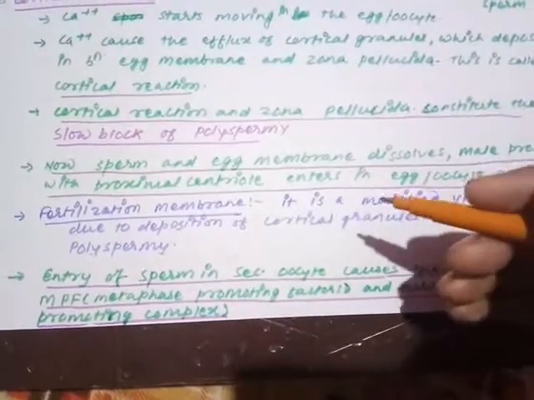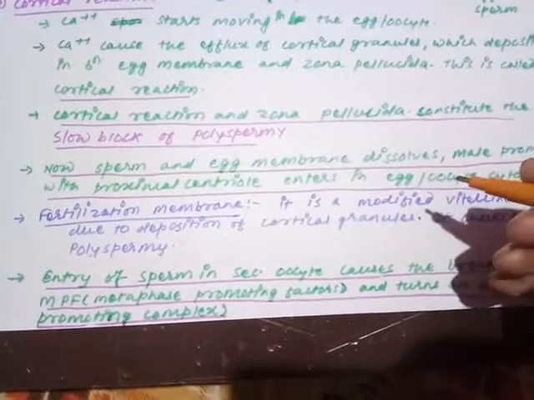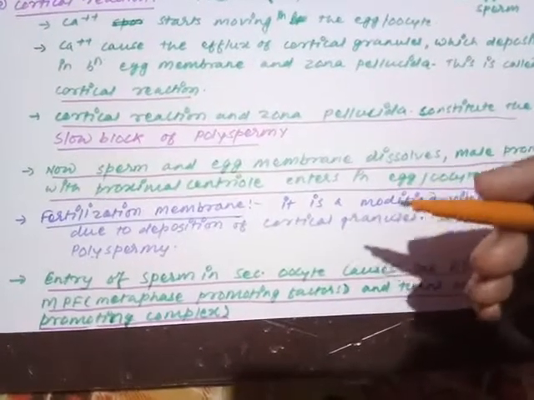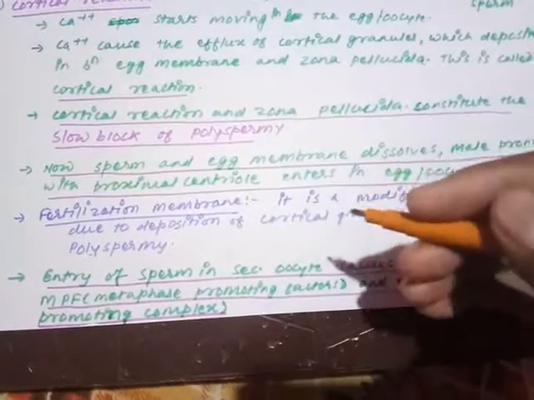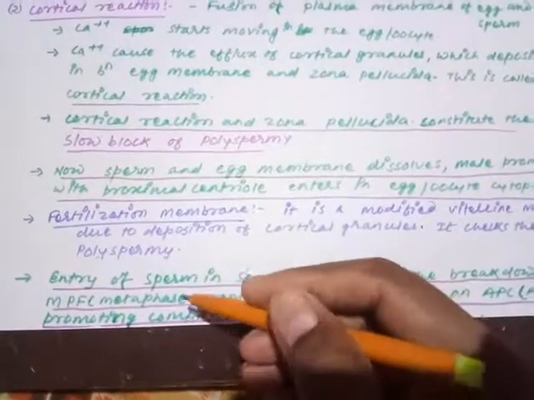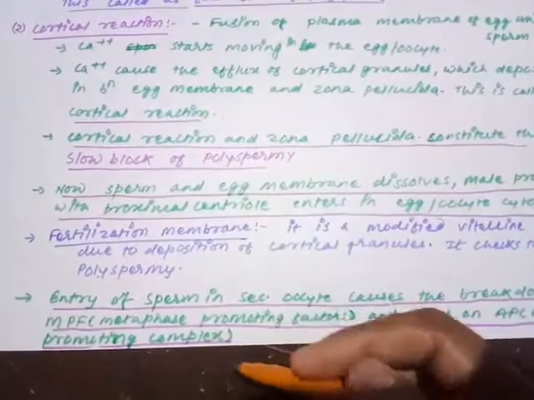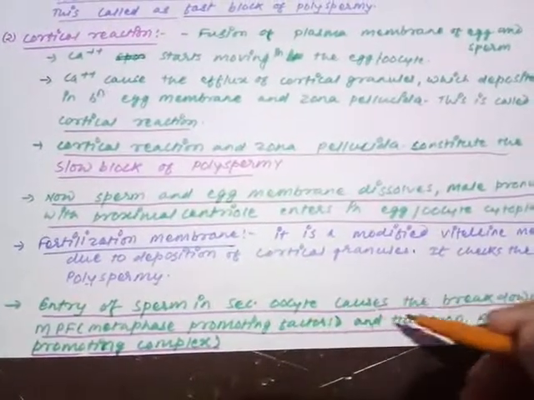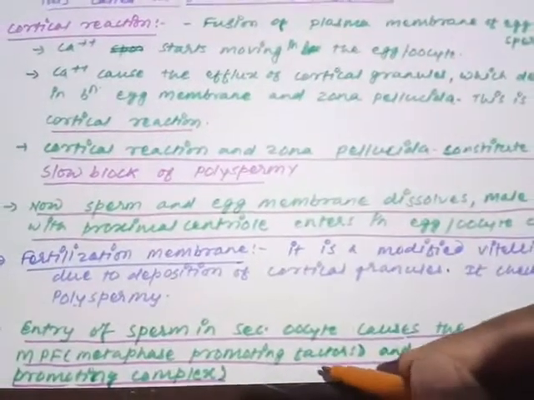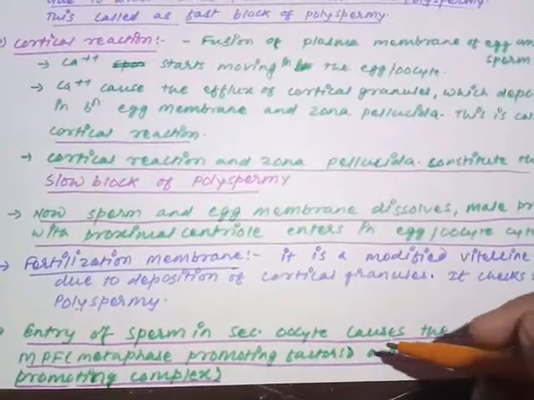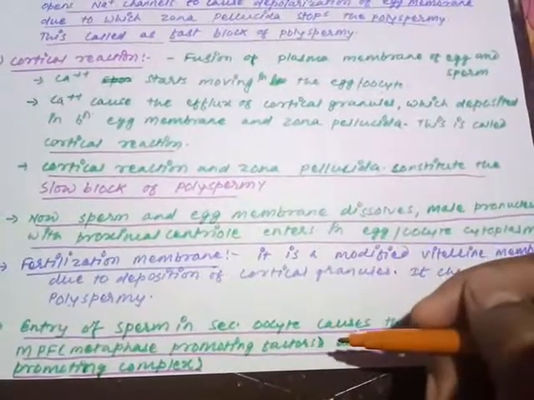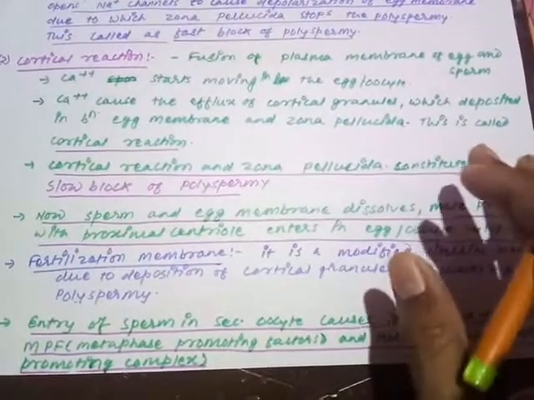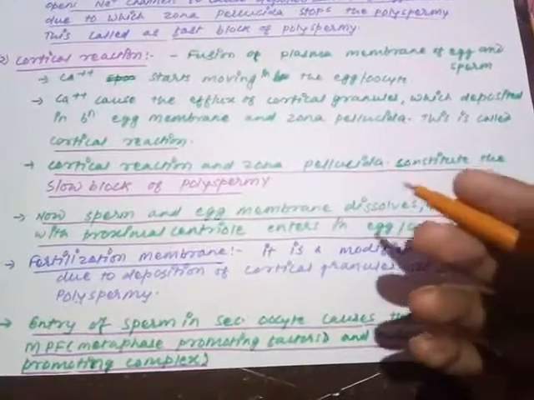The proximal centriole will be delivered first, and due to its delivery, the metaphase division will now stop and convert in the form of the oocyte. So here, अभी एक लंबी नींद थी, उस नींद को तोड़ने के लिए क्या होता है, as the sperm enters inside the secondary oocyte, it causes the breakdown of MPF, metaphase promoting factor. ये पूरी तरीके से metaphase को promote करने की कोशिश कर रहा था, लेकिन metaphase हो नहीं पा रहा था. तो that is a kind of sedentary stage, we can say.